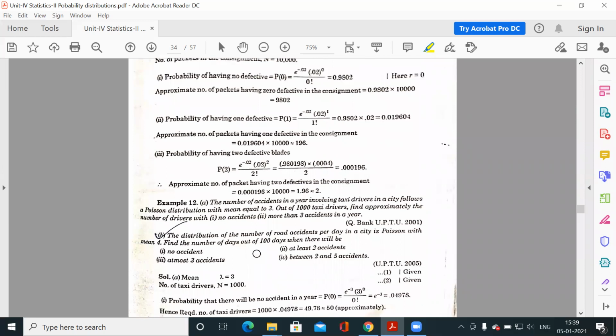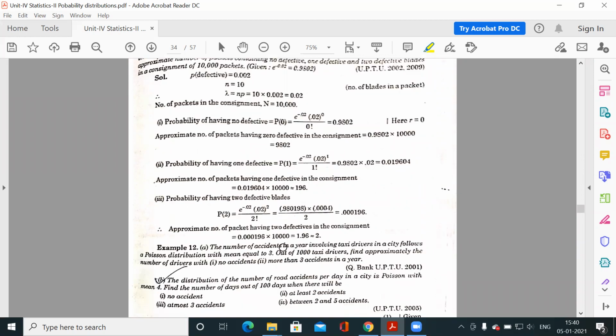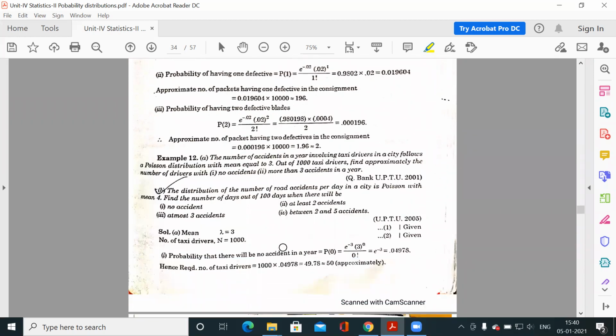So similarly, we have other questions. I want to take one more question. The number of accidents in a year involving taxi drivers in a city follows a Poisson distribution with mean equal to 3.